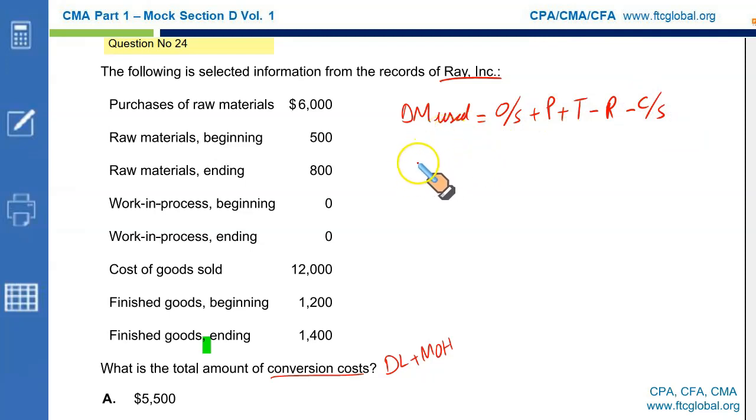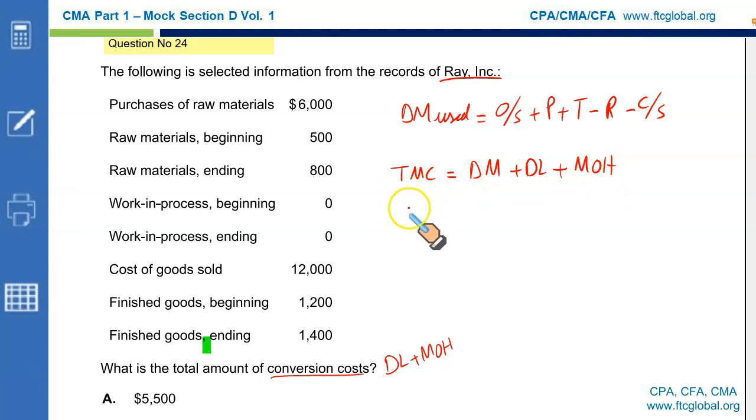Then, how do we calculate the total manufacturing cost? Total manufacturing cost is the sum of direct material used above plus direct labor plus manufacturing overhead, which could be actual based upon your control account, or it could be applied, just like in the previous two questions where the overhead was applied at the rate of 70% of direct labor or 50% of direct labor. This is called the total manufacturing cost.